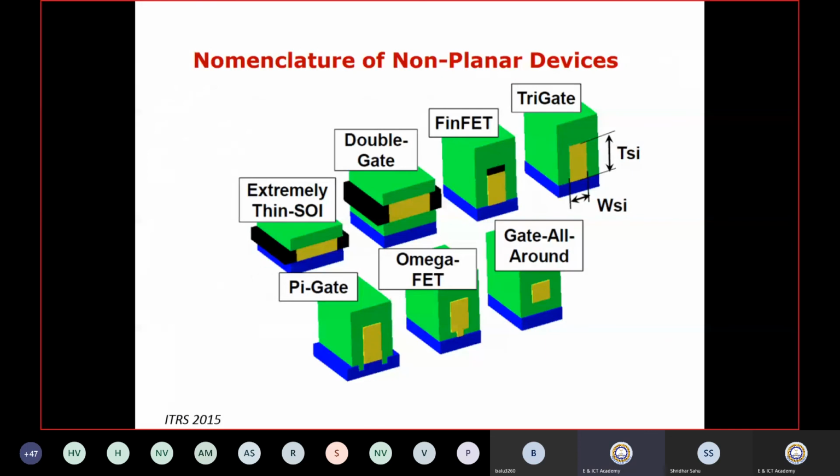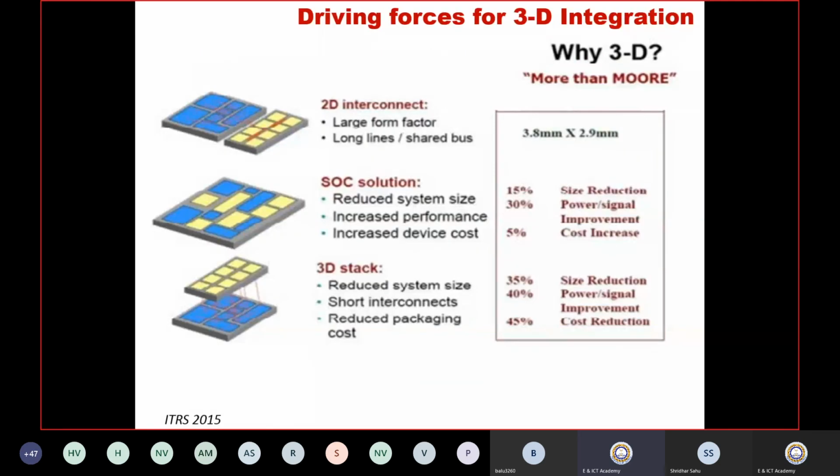We learned that the main disadvantage is leakage current. How to remove this leakage current, right? That's why a new technology came into the picture, that is called 3D integration, 3D technology, right? Currently what we are using in our mobile phones and our laptops, those are not CMOS.